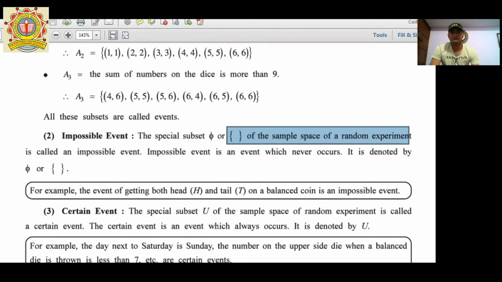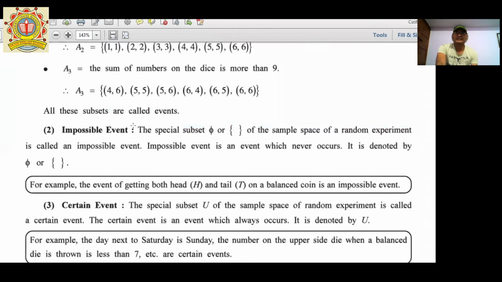For an example, if the union covers 1, 2, 3, 4, 5, and 6, but if event A comes to 7, so it is out of this union. Okay, so it is called an impossible event. Got it?